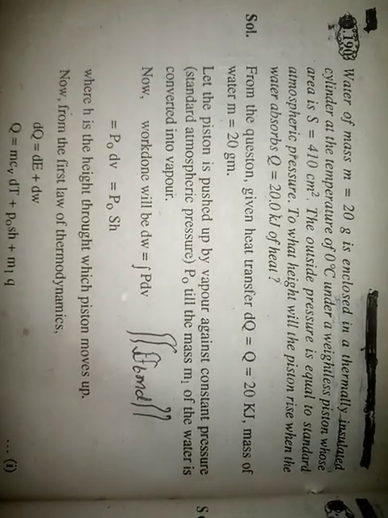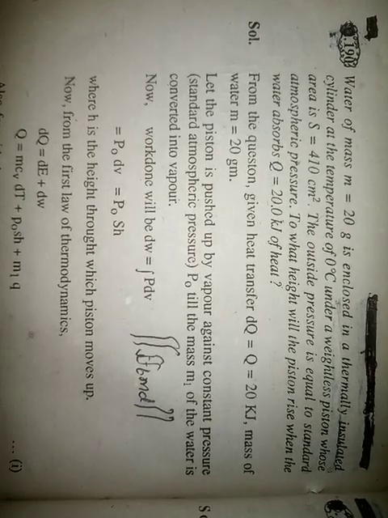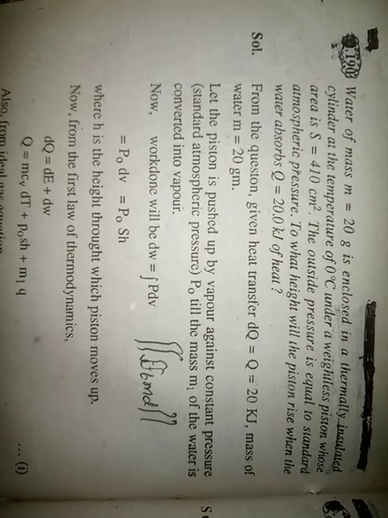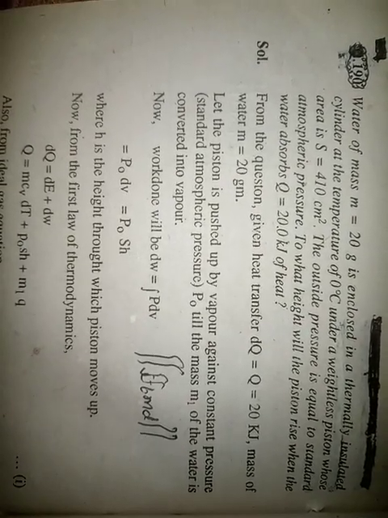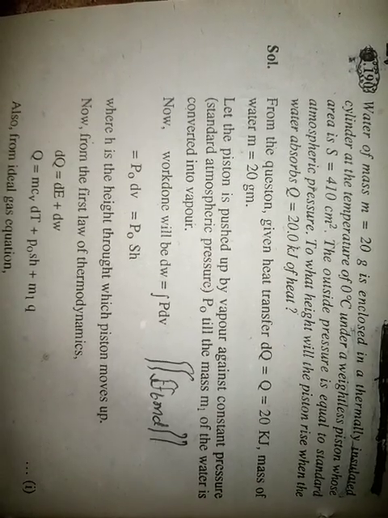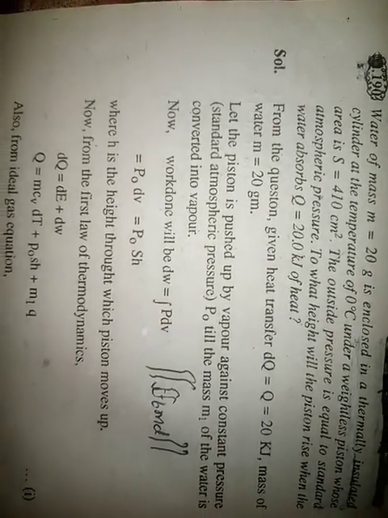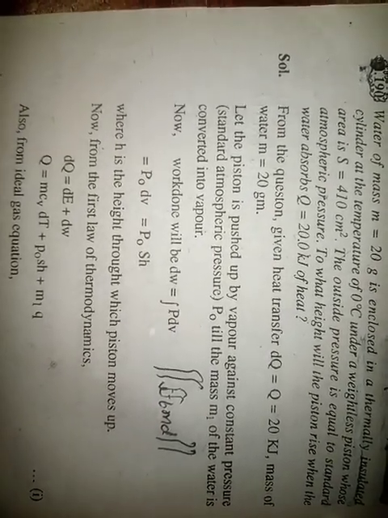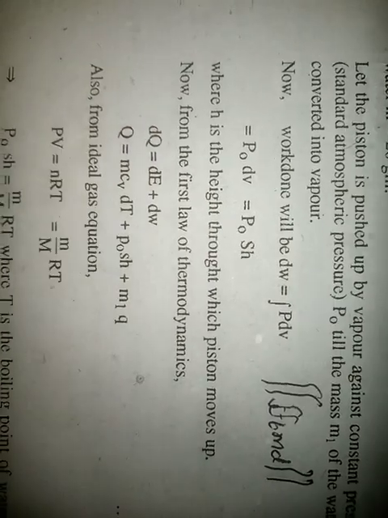From the question given, heat transfer dQ equals Q equals 20 kilojoule, mass of water m equals 20 gram. Let the piston be pushed up by the vapor against constant pressure, standard atmospheric pressure P0, till the mass m1 of water is converted into vapor. Now work done will be dW equals integration of P dV equals P0 dV equals P0 into S into H, where H is the height through which the piston moves up.